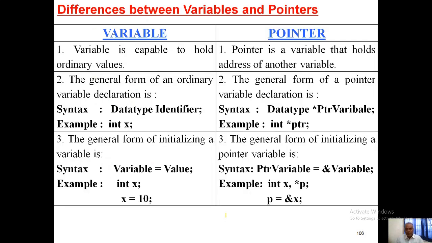Now the difference between variables and pointers. A variable holds ordinary values. A pointer is going to hold the address of another variable. The general form of an ordinary variable declaration is data type and identifier name. Similarly, pointer declaration is data type star pointer variable. The general form of initializing a variable is int x equal to 10, but for a pointer, int x, star p, p equal to ampersand x. So a variable holds an ordinary value, and a pointer holds the address of another variable.